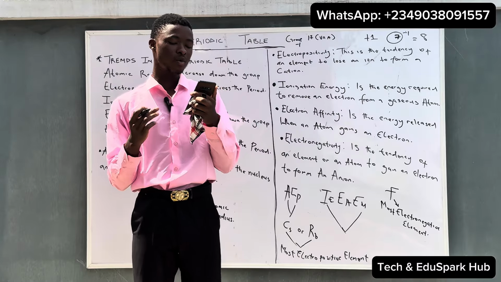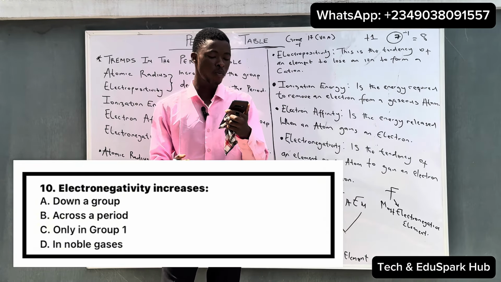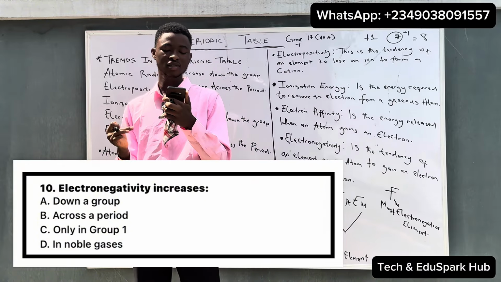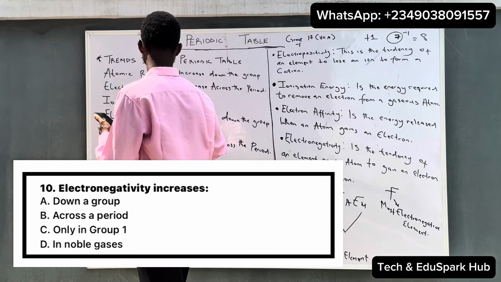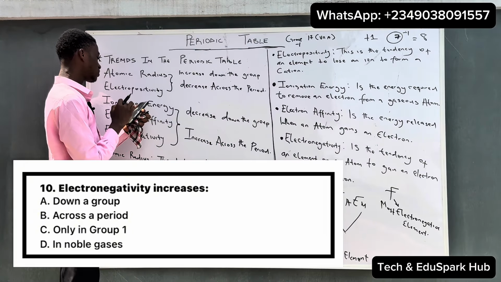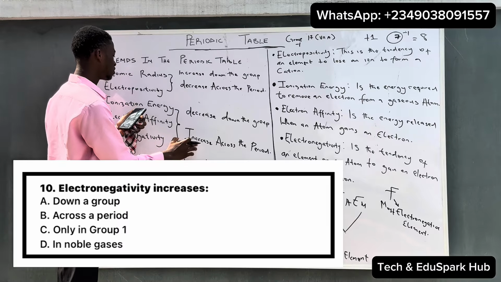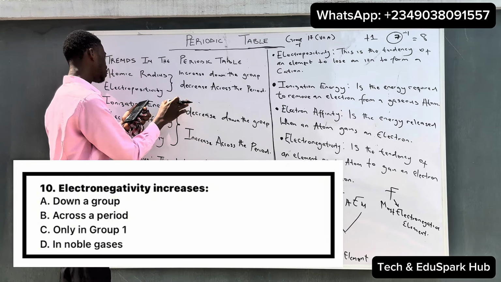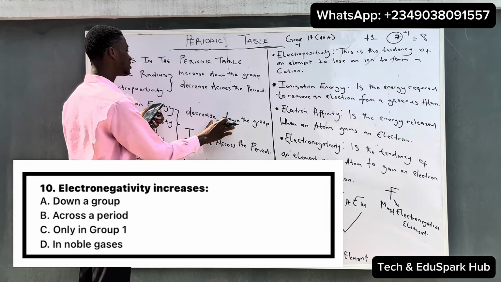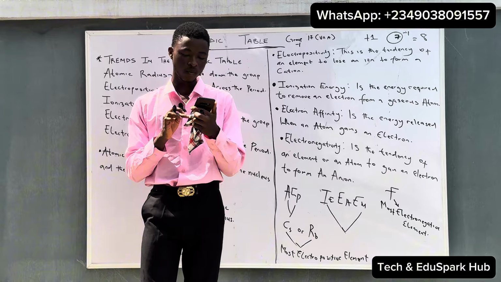And another question that we have says that electronegativity increases A, down a group, B, across a period, C, only in group 1, and D, in noble gas. So looking at the trend of electronegativity, option B is correct because electronegativity increases across a period. So option B is correct to this kind of question, and option A is wrong because it does not increase down a group, it decreases down a group. So option B is correct to this kind of question.